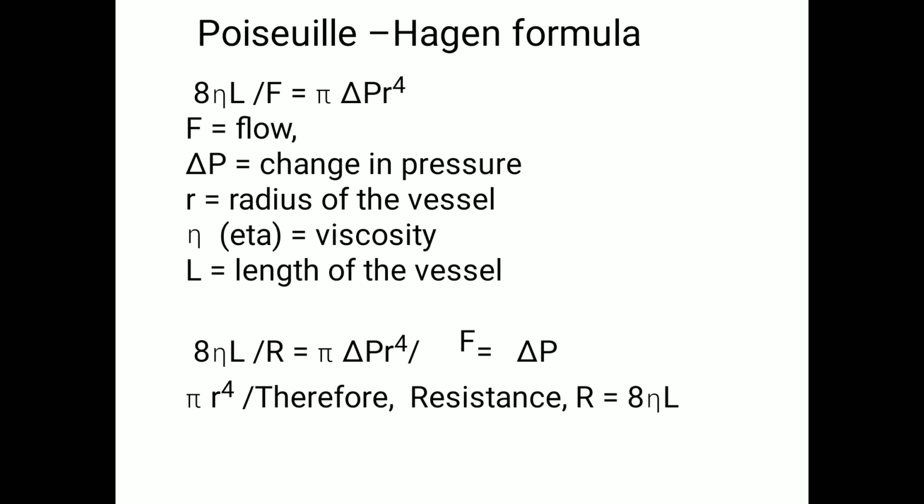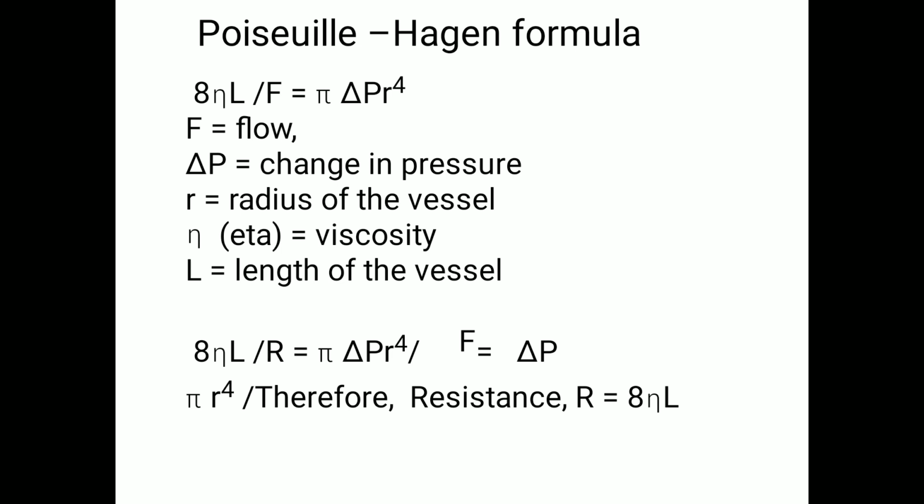The blood flow is equal to P1 minus P2 divided by the resistance. Thus the amount of blood flow per unit time in any portion of the vascular system is determined by the effective perfusion pressure. From this we calculate the formula R is equal to P1 minus P2 divided by Q.